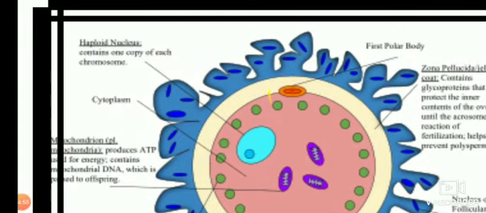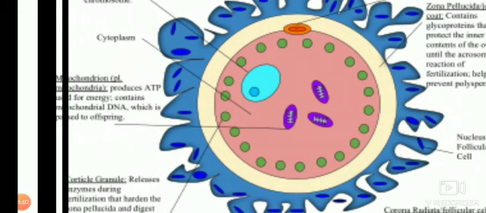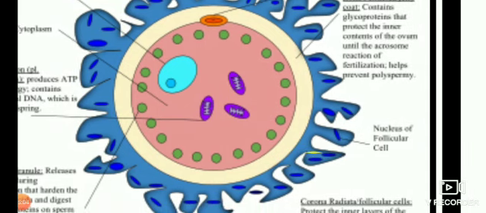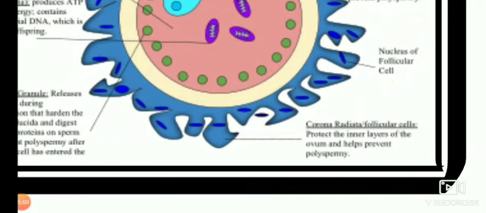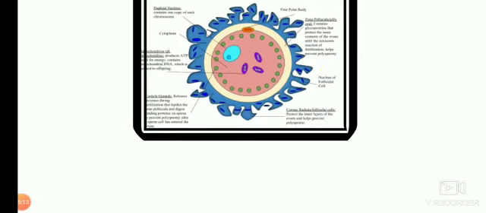Haploid nucleus. First polar body you can see. Then you can show here the radiating cells, or corona radiata. So this is the secondary oocyte.